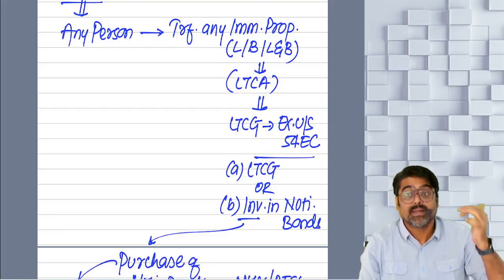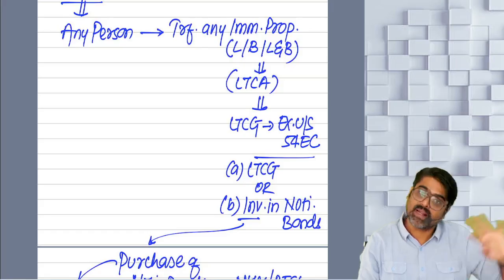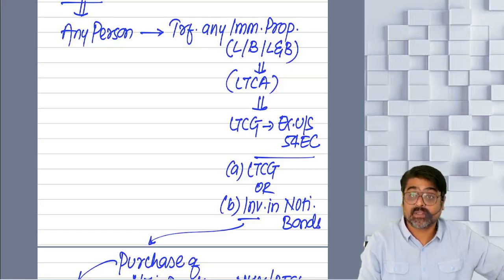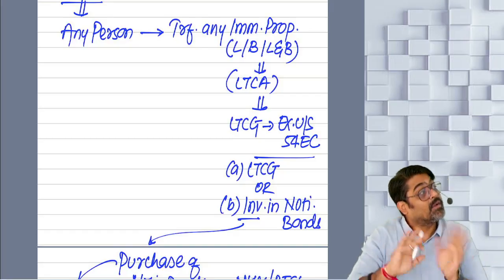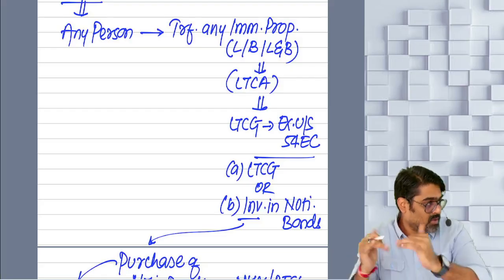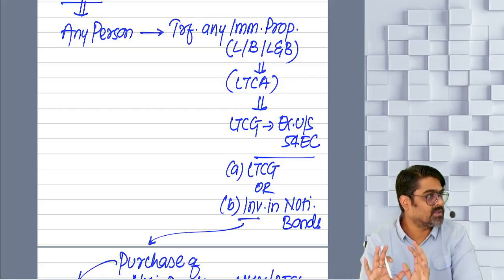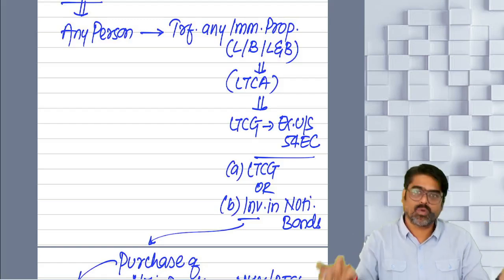Long-term gain of residential property, if the investment was made in another residential property, that investment will allow you to take exemption under section 54 out of this long-term gain. And if the investment is made in notified bonds, that investment will allow you to take the exemption out of this long-term capital gain under section 54EC also. There is no problem.